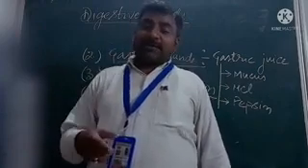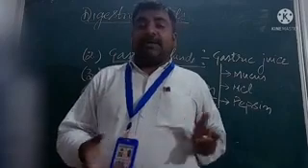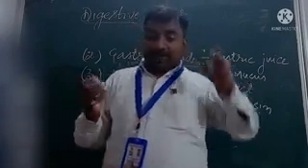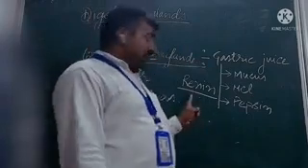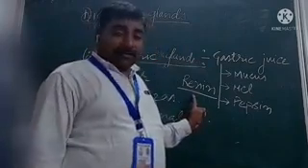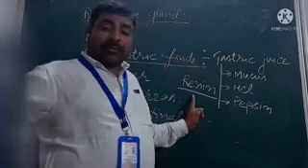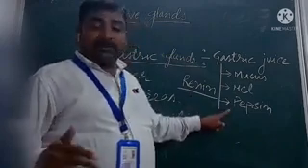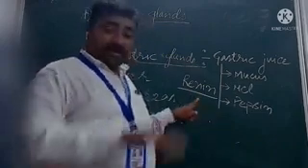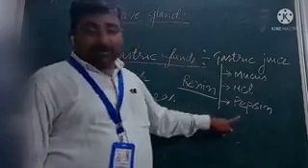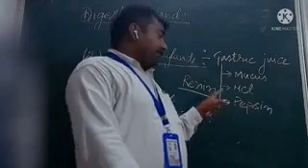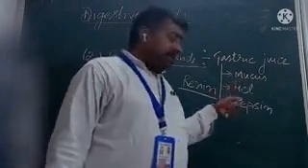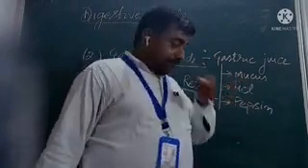So renin secretion is more in infants and newborn babies because they are feeding only on milk, and for digestion of milk, renin enzyme is required. As they grow towards adulthood, renin secretion decreases and pepsin secretion increases. That is the case of gastric juice: mucus, HCl, pepsin and renin.